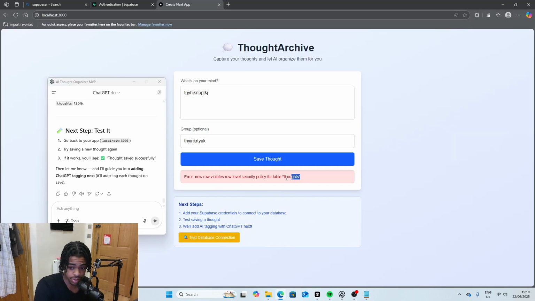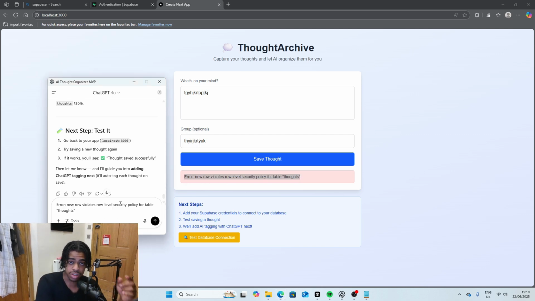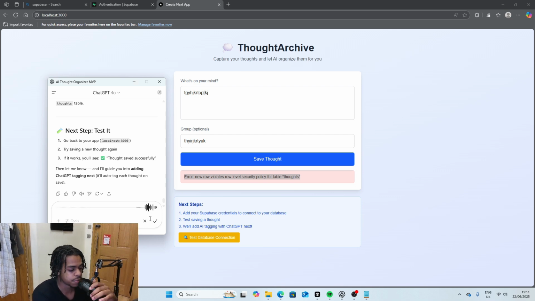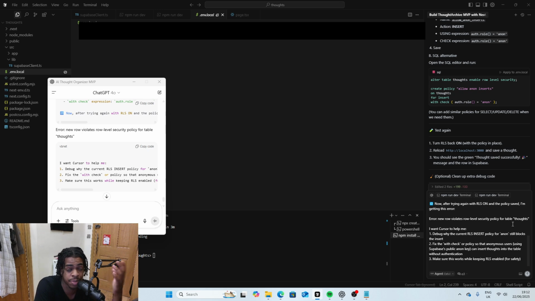Okay, so what I'm gonna do is I'm gonna copy and paste this, put it into ChatGPT, and I'm going to tell ChatGPT what's going on right now. Specifically, can you create a comprehensive prompt telling Cursor what I've just done and the error that just came up right now after me trying to retry the application. I think I learned when using AI, whenever you want to put a prompt in, it's best to use AI to create the prompt for you, just so you can get the best output every single time. It's something that I do on a regular basis when using AI.